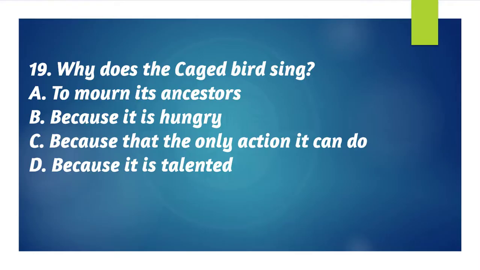Question 19. Why does the caged bird sing? A. To mourn its ancestors. B. Because it is hungry. C. Because that is the only action it can do. D. Because it is talented. The correct answer to this question is C. Because that is the only action it can do.